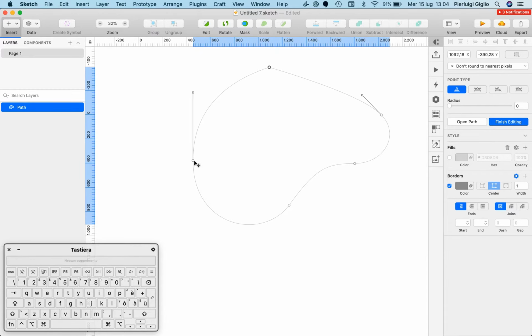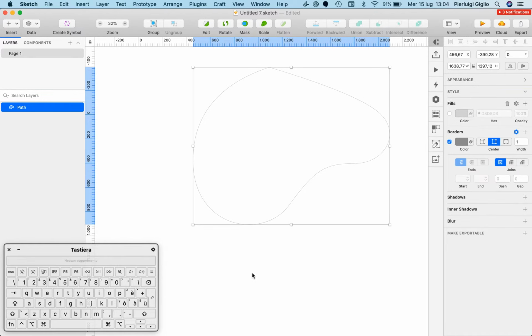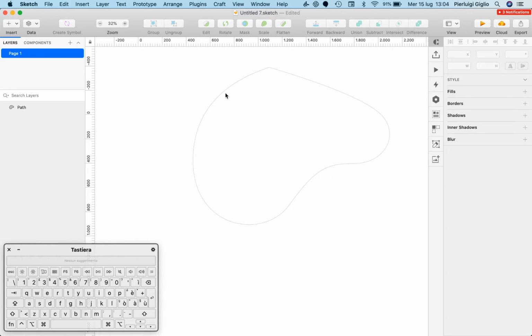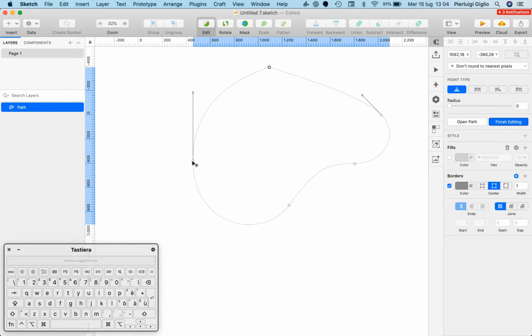And in a second stage, once we closed this shape, or you can also always press ESC in order to deselect the current shape. If I double click and I select one of these points, you can see that now we have these lines.